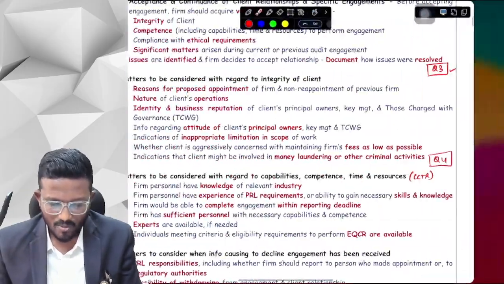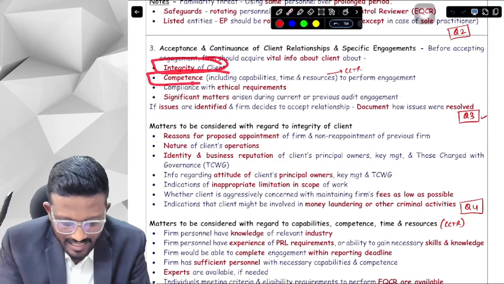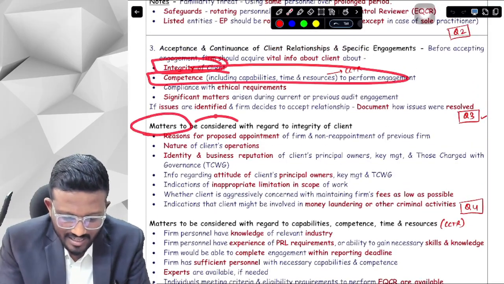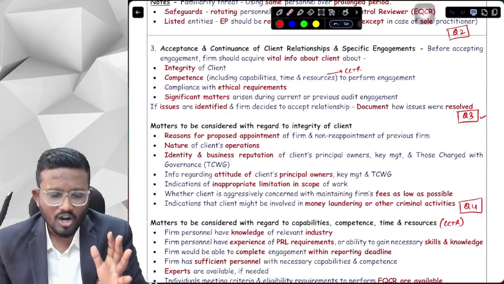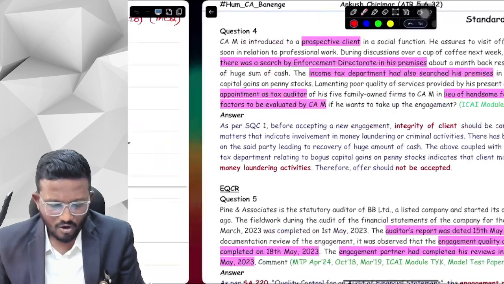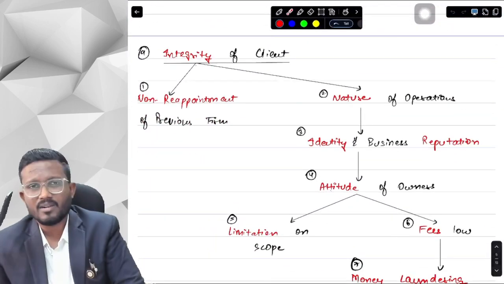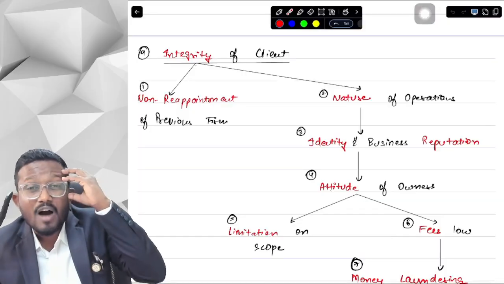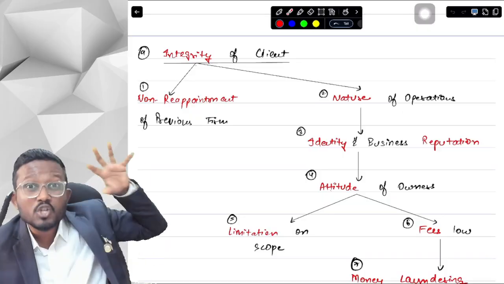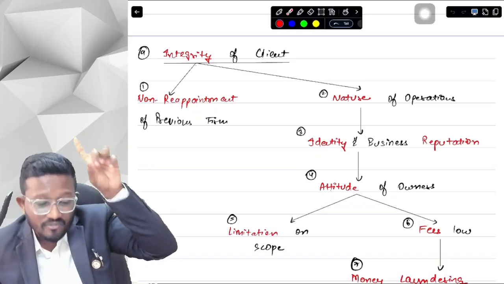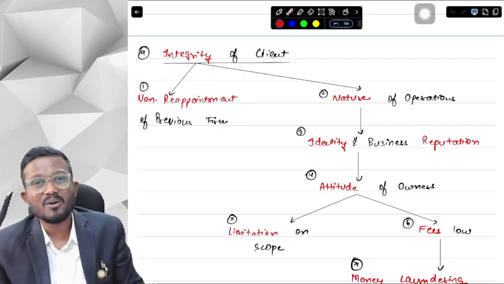Now let's talk about the another part. Now here they are discussing these 2 points in detail. First point is, what are the matters that we need to consider with regard to integrity of the client? When we are checking the integrity of the client, what matters do we need to consider? So first of all, when any client comes to me and says, yes sir, please accept our audit, then we need to think why it is coming to us, why it is appointing us, why it is not reappointing its previous audit firm, why there is no reappointment of the previous firm. Is there any issue?